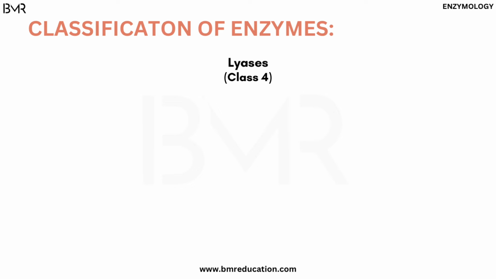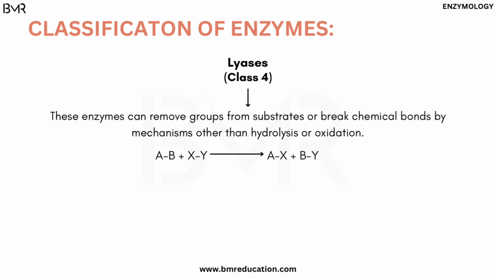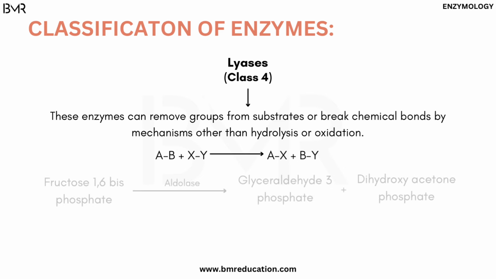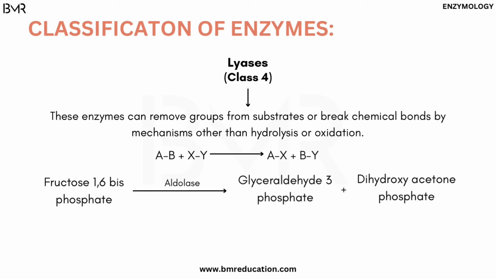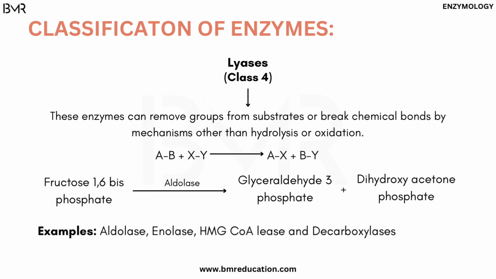Lyases are class 4 enzymes. These enzymes can remove groups from substrates or break chemical bonds by mechanisms other than hydrolysis or oxidation. In the given reaction, fructose 1,6-bisphosphate is cleaved to glyceraldehyde 3-phosphate and dihydroxyacetone phosphate by the aldolase enzyme. These are some examples of lyases.